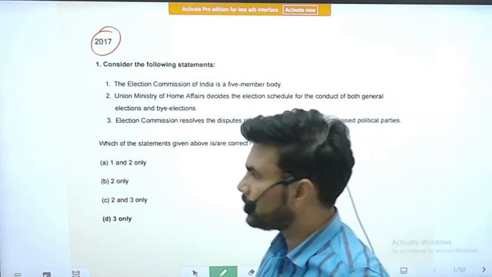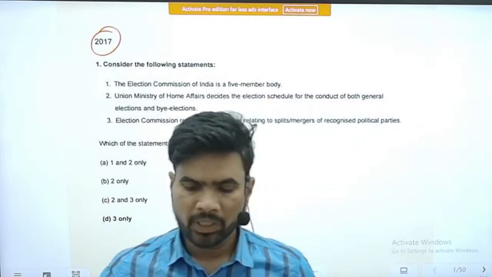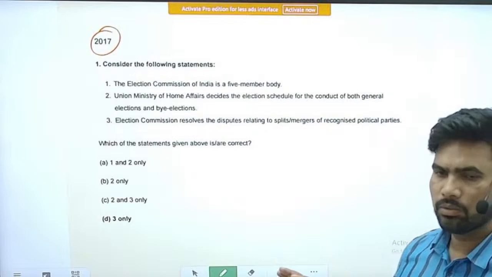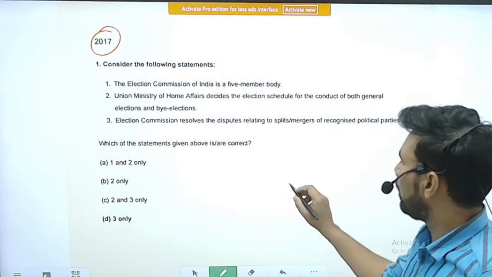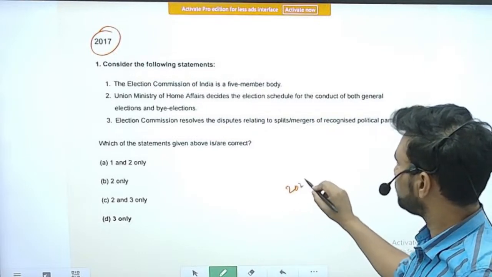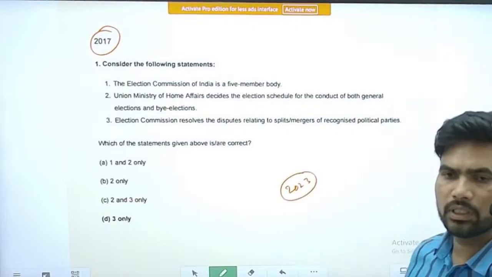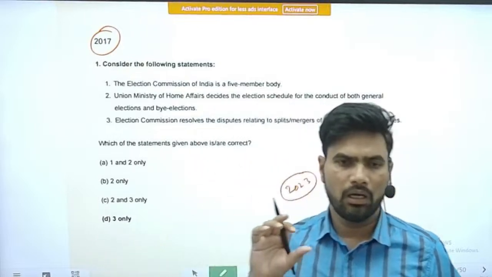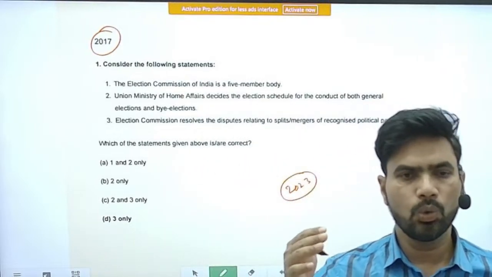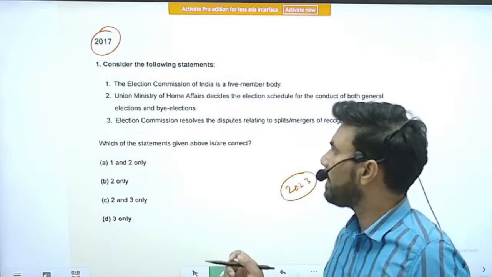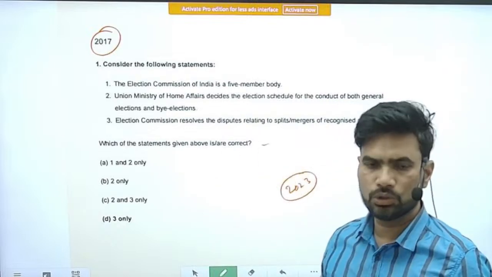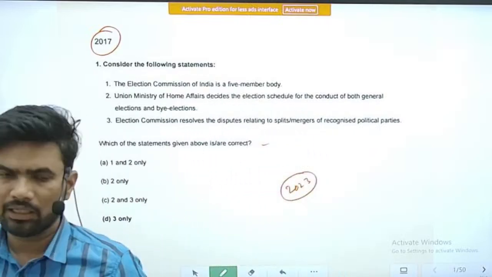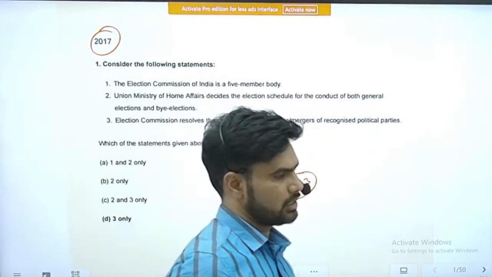In 2017, the first question is, consider the following statements. Another thing I want to remind you is that before 2023, the dominant type of questions were like this. Consider the following statements. Two or three statements will be given, and from those you have to recognize which statements are correct and which are incorrect.